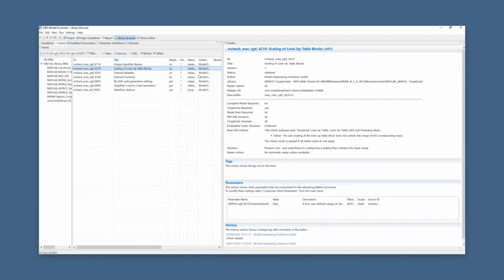Mm-hmm. All right, thank you for the overview here. I think it's also worth to mention that DSpace provides information as a supplier of the Targetlink code generator that show you how to be MISRA C compliant, for example, or to optimize the code generation in general. And this is also where these guidelines are aimed at.